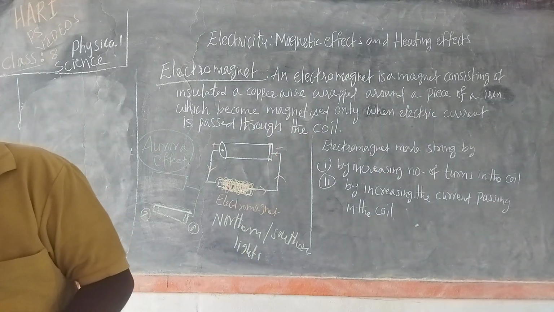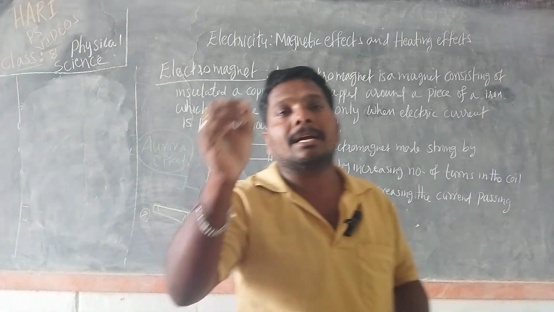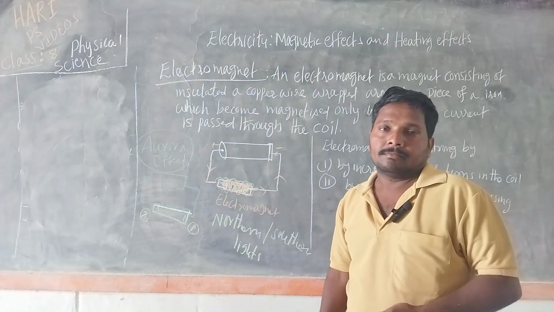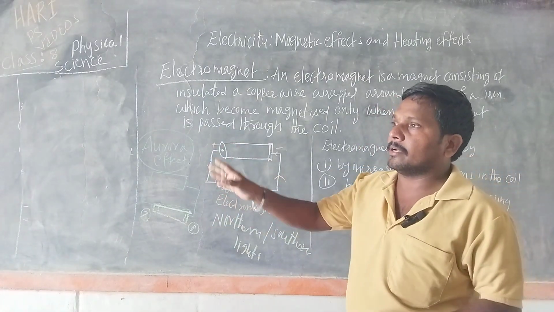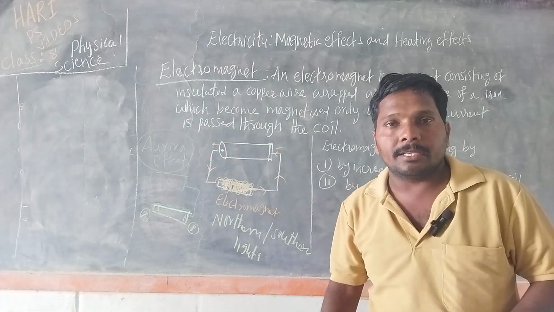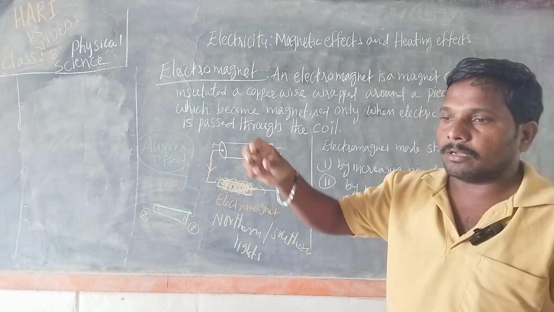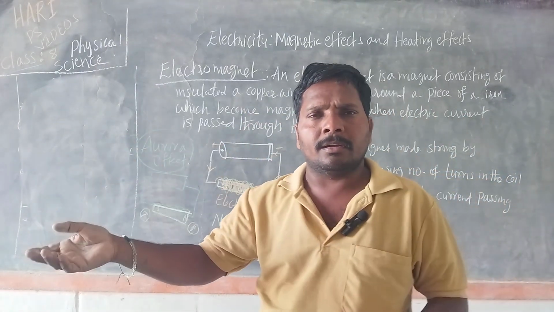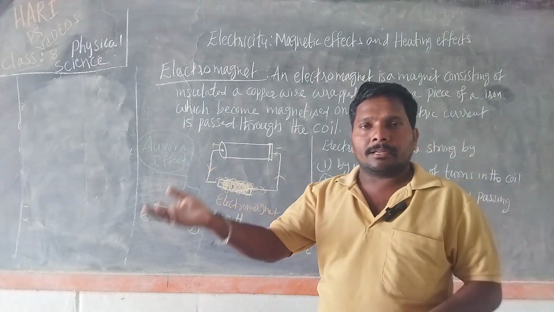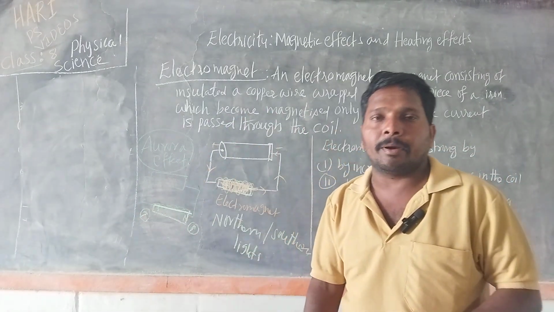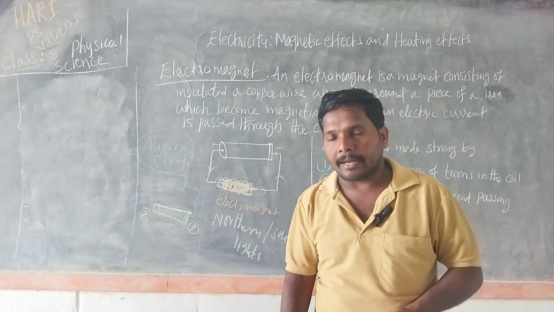Then electromagnets are used to separate magnetic materials from garbage. To separate magnetic materials like iron and steel from garbage collected from households, shops, factories, whatever scrap. From the scrap, we can separate metal scraps by using electromagnets.